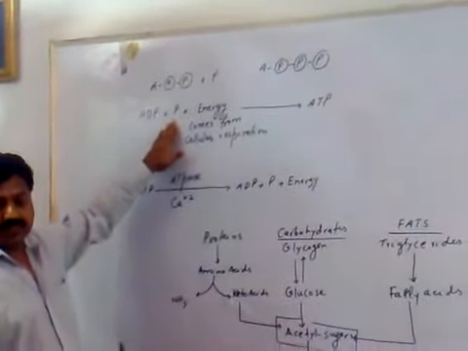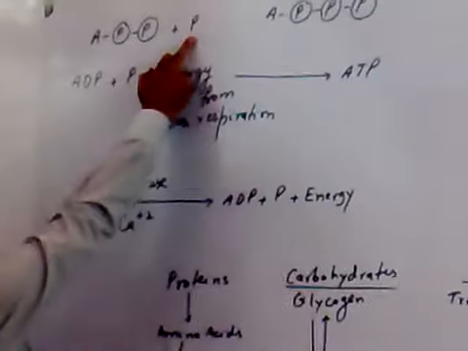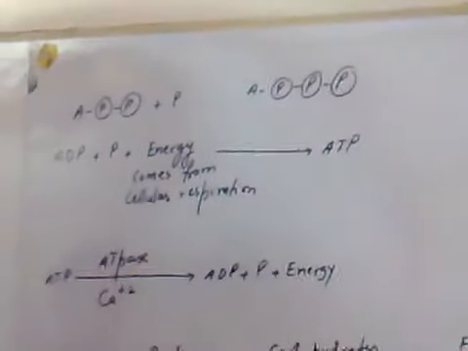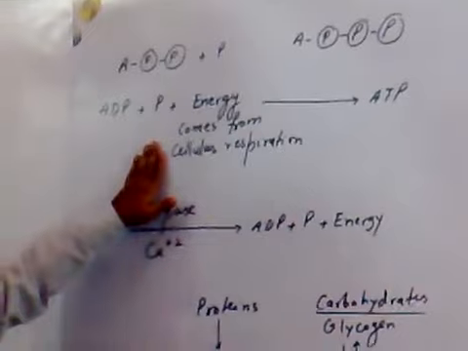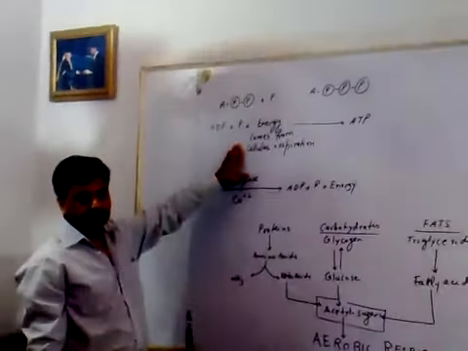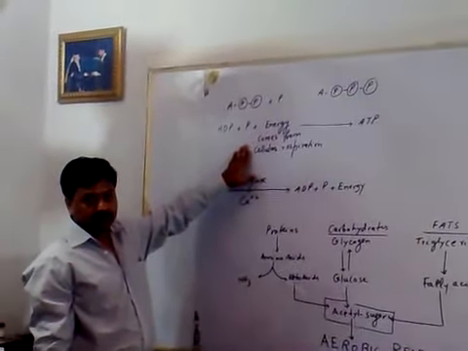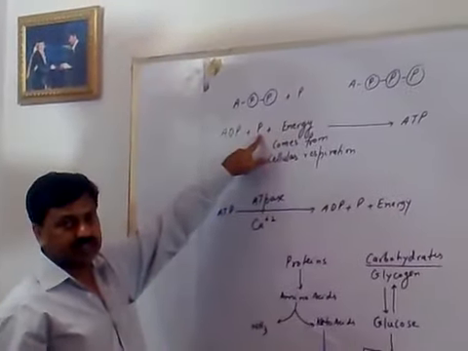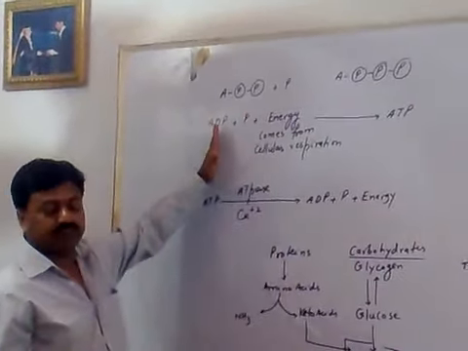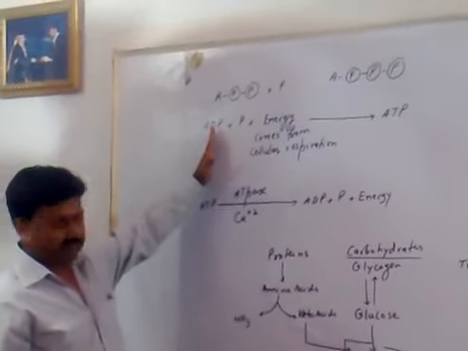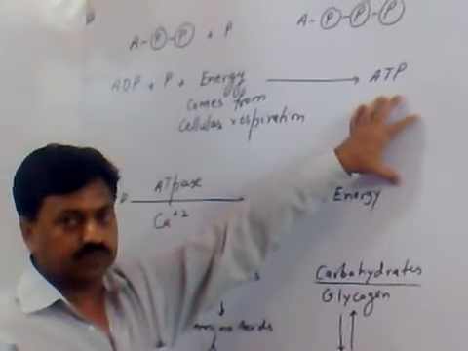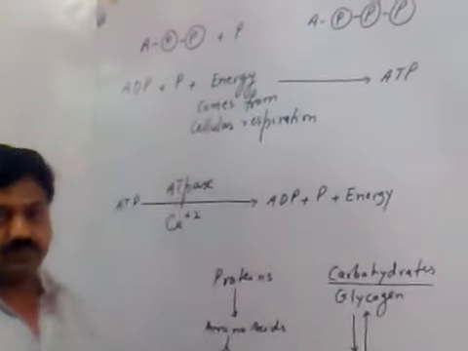And we have discussed that energy is required to attach this phosphate to adenosine diphosphate, and that energy comes from a chemical process, cellular respiration. It is the process of cellular respiration that provides energy for attaching this phosphate to adenosine diphosphate to form high-energy-rich compounds, ATP.